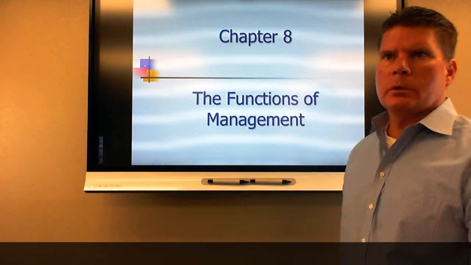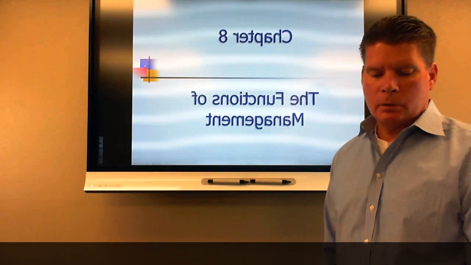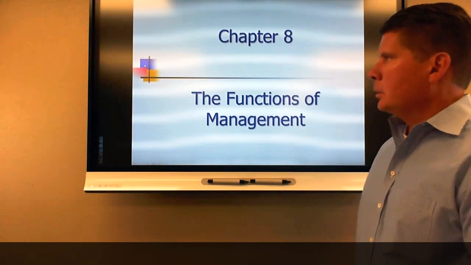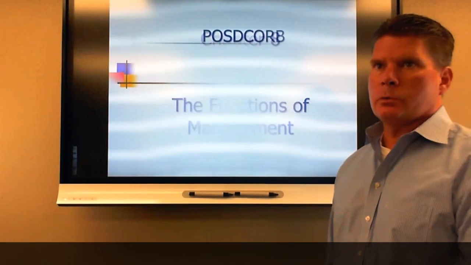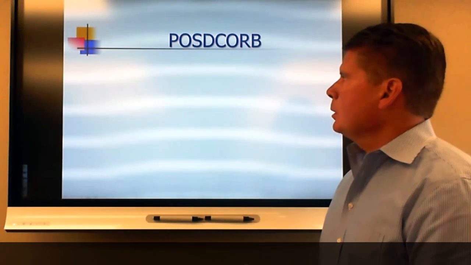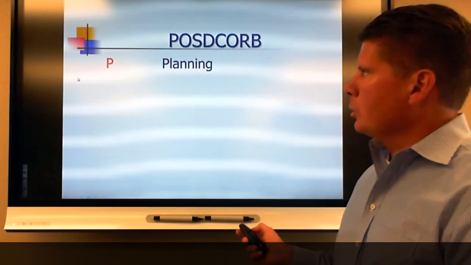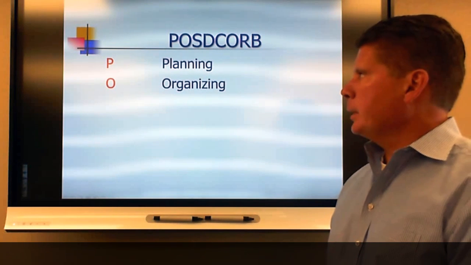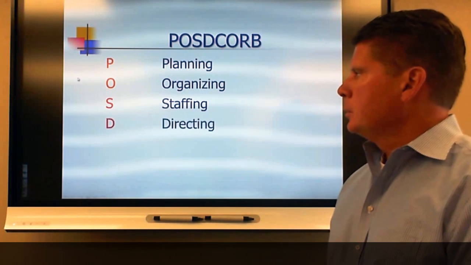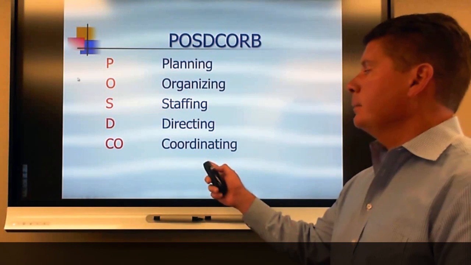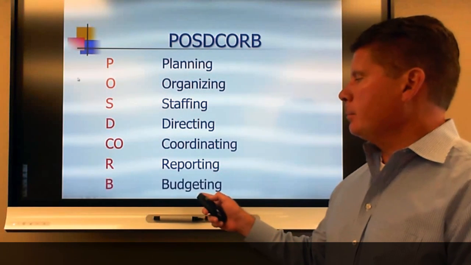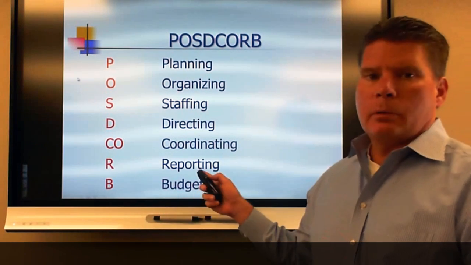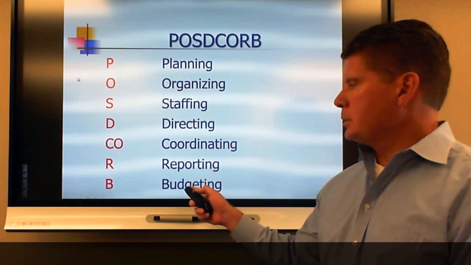So in this section, we're going to talk about the functions of management. The main thing that we're going to cover today is what managers do. And Luther Gulick came up with this acronym of POSCORB. So what managers do is they plan, organize, staff, direct, coordinate, report, and budget. But the main thing that we're going to talk about in this section is budgeting.